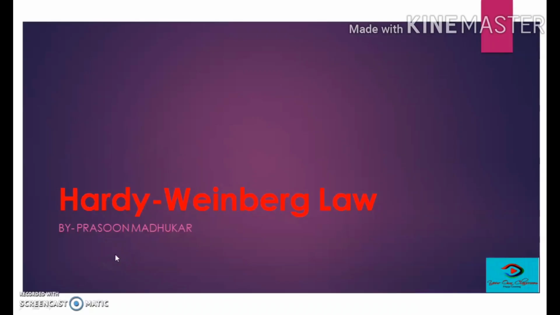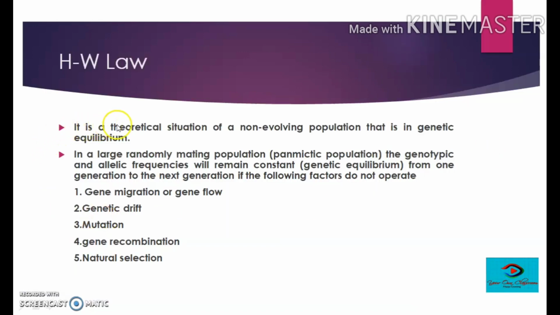Today in this lesson we will be learning about Hardy-Weinberg law. This law was proposed in 1908 by G.H. Hardy, a British mathematician, and W. Weinberg, a German physician, independently. It basically talks about a theoretical situation of a non-evolving population that is in genetic equilibrium. Means it takes into consideration a population which is not evolving at all over the generations, and it is said to be in genetic equilibrium. So let's see this in detail.